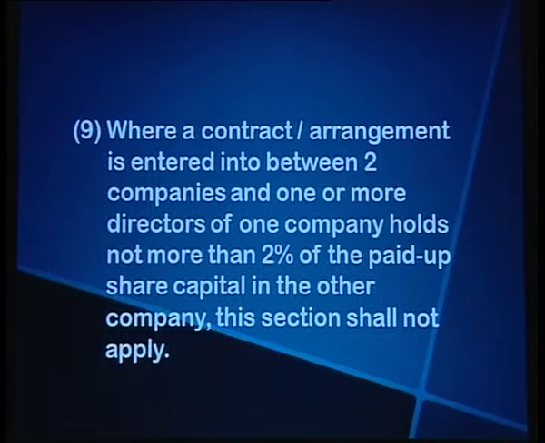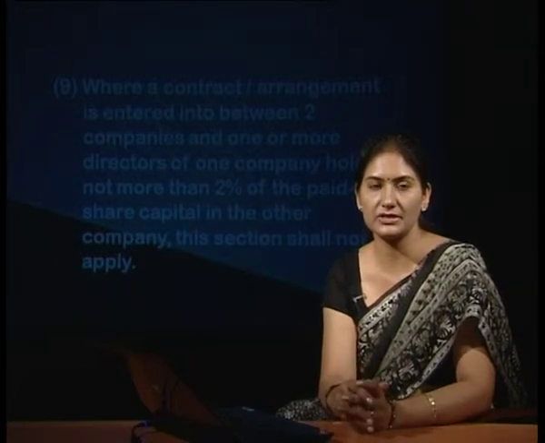Now, where a contract or arrangement is entered into between two companies and one or more directors of the company hold not more than 2% of the paid up share capital in the other company, this section shall not apply. So, the restriction on the quantum of interest is 2%.